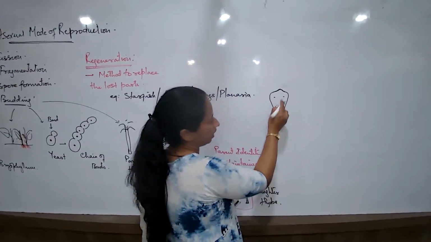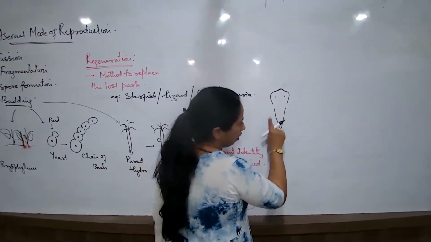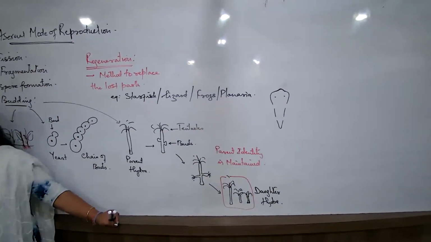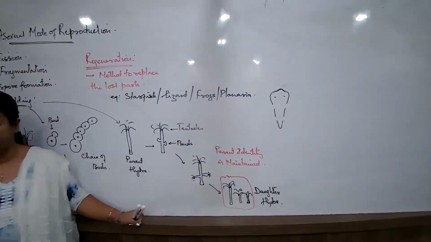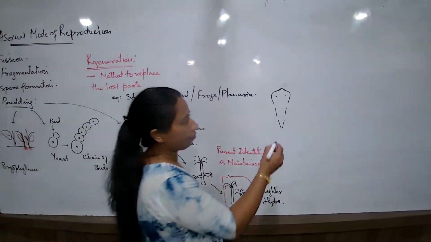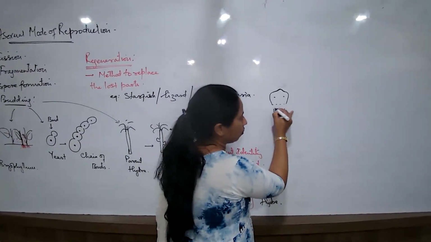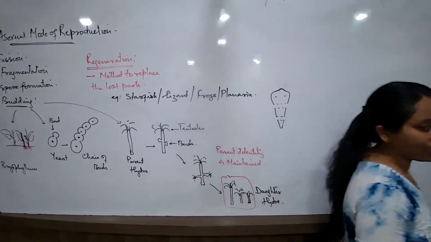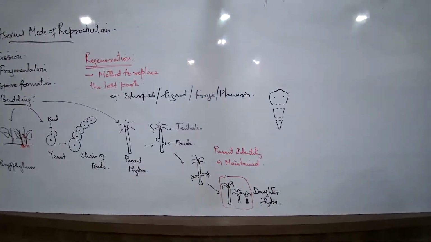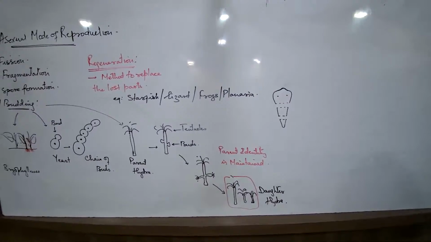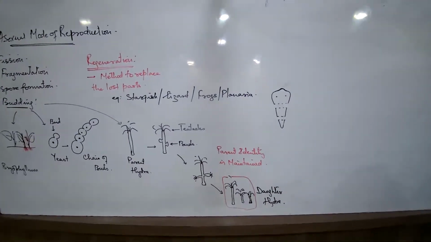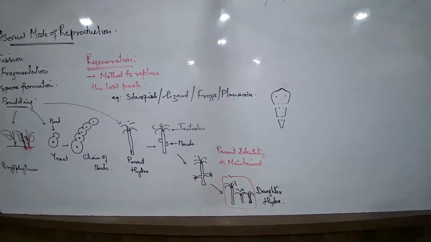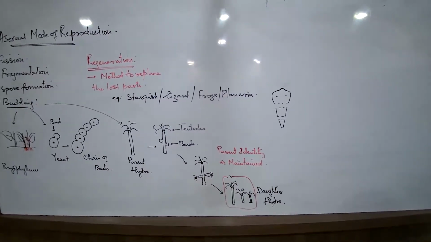Now, this planaria that we talk about may accidentally divide. Accidentally, its body may be cut into certain fragments. In the case of fragmentation, what did we learn? The body of the Spirogyra, the thallus of the Spirogyra, the ribbon-like structure, naturally divides into few fragments.